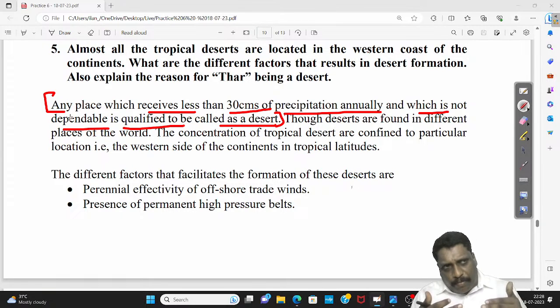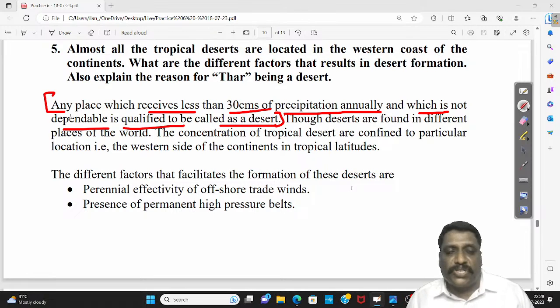But still, that precipitated water may not be resulting in large vegetation as such. The type of vegetation itself, we call it desert vegetation. Most of the time, you will be having succulent plants. Whatever it is the case, you have very minimal vegetation, you call it as what?